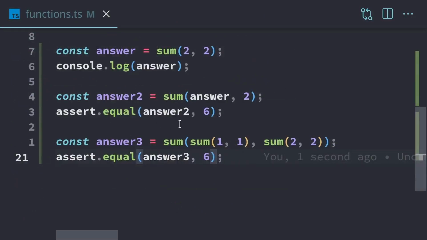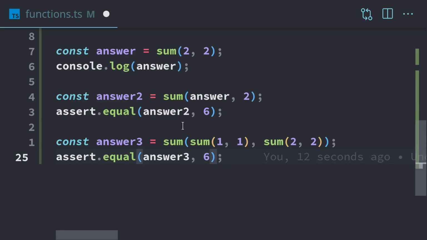So what's happening here, we have sum, and for the LHS, the left-hand position, the sum function is going to get called again. It's going to add 1 and 1 together, and that'll get changed to a 2. And then we'll do the same thing over here. So 2 and 2 will get added together. That'll get changed to a 4. And then we're going to sum 2 plus 4 together, which is going to equal 6. And then finally, that answer gets placed right here.